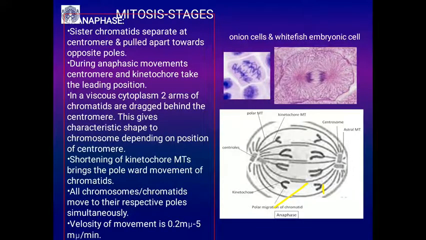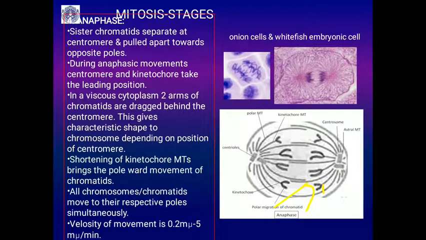The two arms will spread in this viscous cytoplasm and drag towards the respective poles behind the centromere. This gives a characteristic shape to the chromosome.